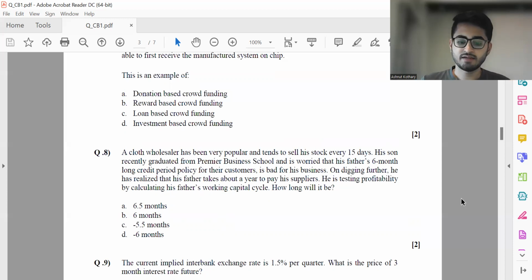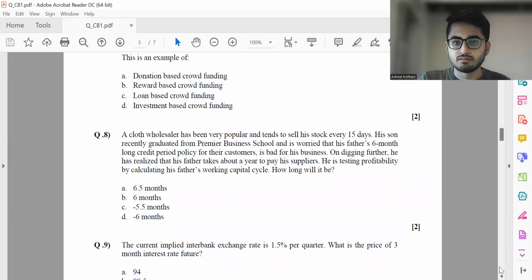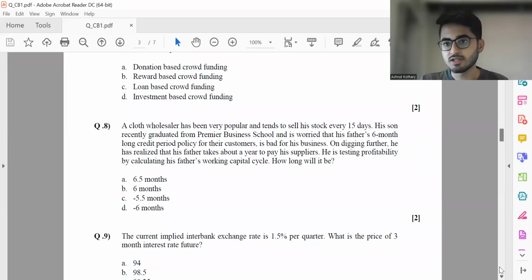So you can think in this way, if it's day 0 today and you bought the particular stock. After 15 days, you can sell it to the customer, and 6 months after that, the customer will pay you. So from time 0, you will be getting the money from the customer at time 6.5. You need to pay 1 year to your supplier. So basically, you need to pay at time 12 months and you're receiving the money at time 6.5. So basically, my working cycle will become nothing but minus 5.5 months. Or you can do it as 6.5 minus 12, which becomes minus 5.5 months.